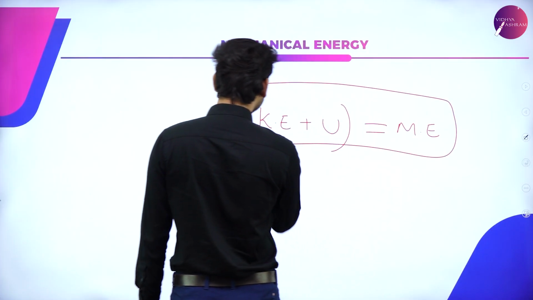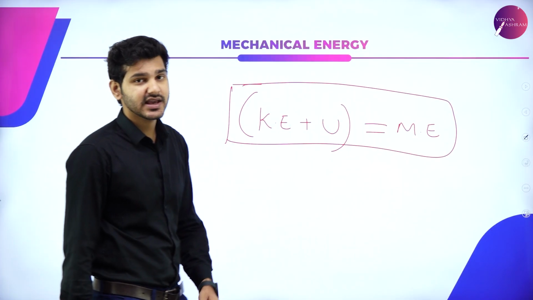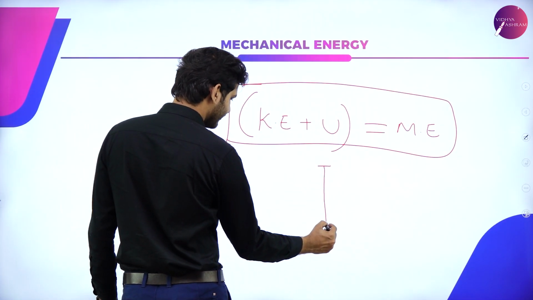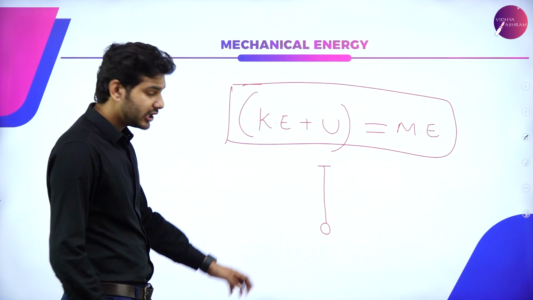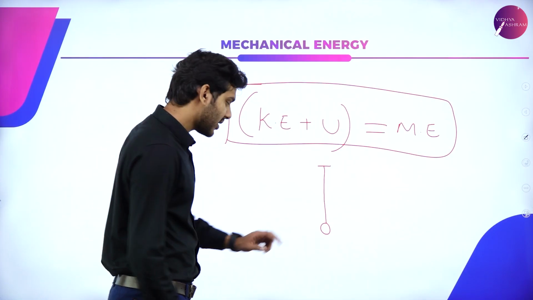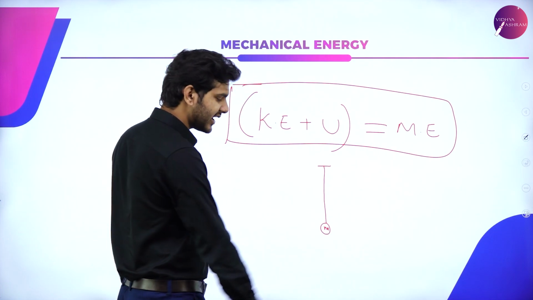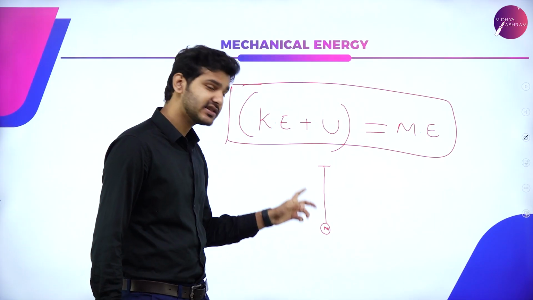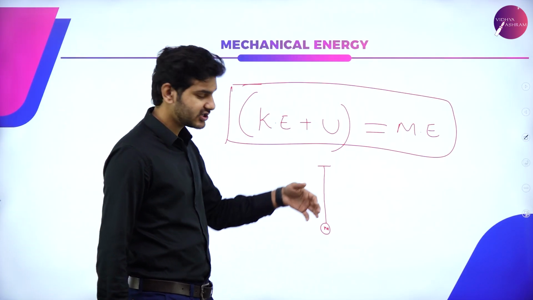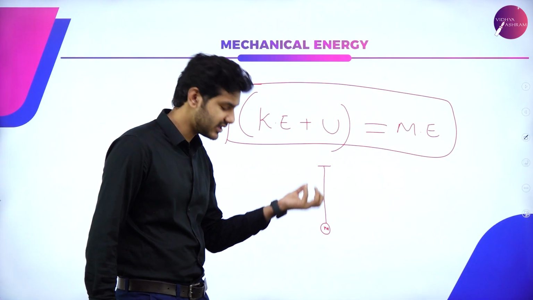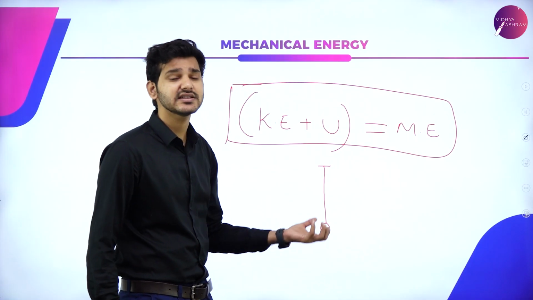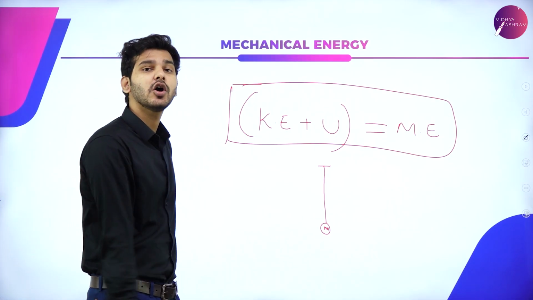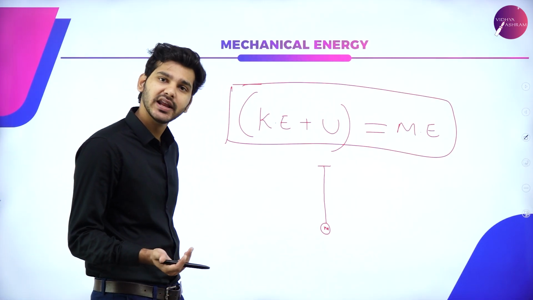So, if I take a system, let's take the example of a pendulum, then I can say that due to its configuration right now, a bob of mass m hung from a string, let's say of height h, will possess what? Gravitational potential energy, because it is just simply hanging. A mass is just simply hanging. Gravity will always be pulling down on it. Hence, it will have gravitational potential energy. But when it is swinging, automatically it will have kinetic energy.